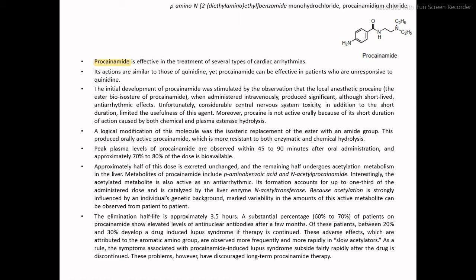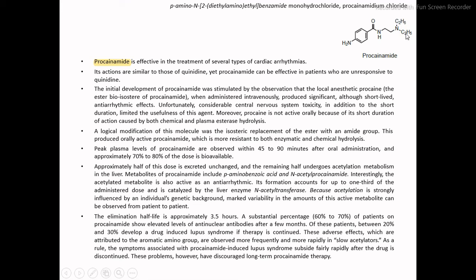The next drug molecule is procainamide. Procainamide is effective in the treatment of several types of cardiac arrhythmias, as it is derived from a local anesthetic, procaine. Here we have a free amine group, an amide, and a terminal nitrogen with a diethyl substitution.